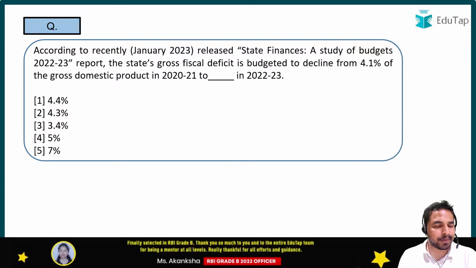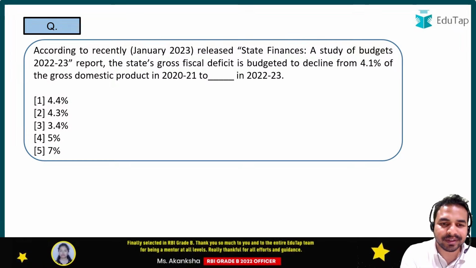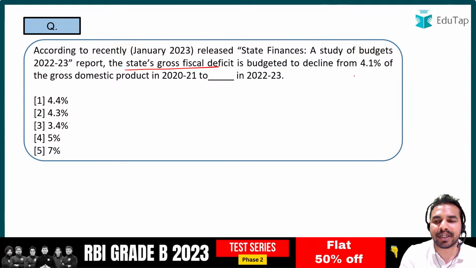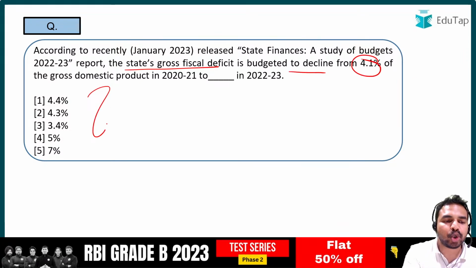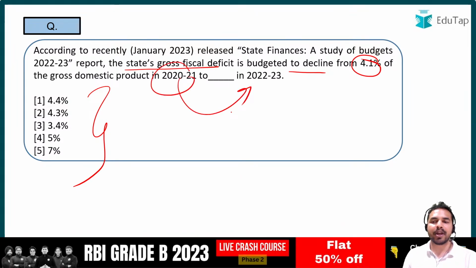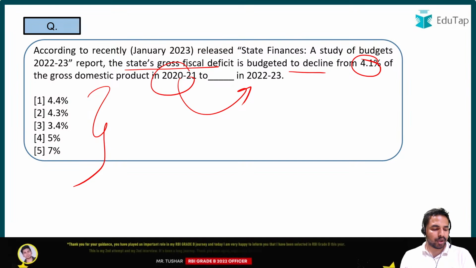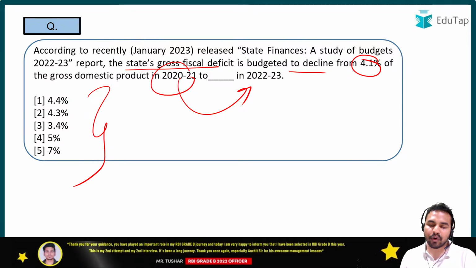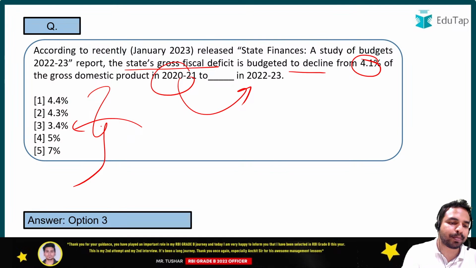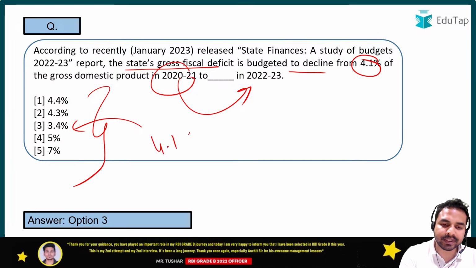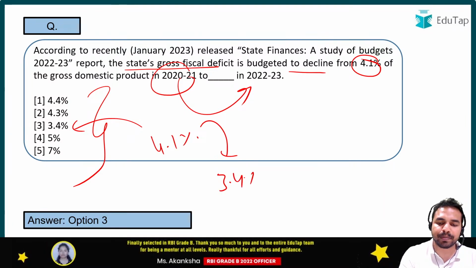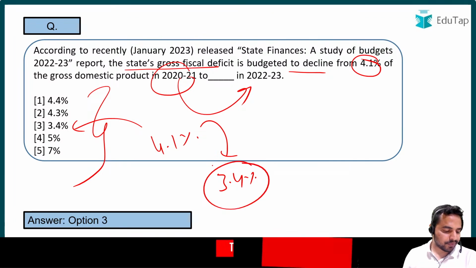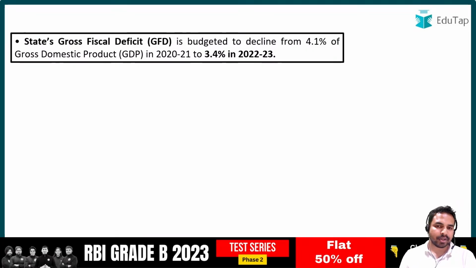This is the theme for this particular report, State Finances: A Study of Budgets 2022-2023. Let's move to our next question. So as per the report, the states' gross fiscal deficit is budgeted to decline from 4.1% to what percent of the GDP in 2022-2023? So what exactly is that decline going to be? It is basically from 4.1% it will be 3.4%. So the decline will be from 4.1% to 3.4%. This is the right answer from the exam point of view, absolutely right.